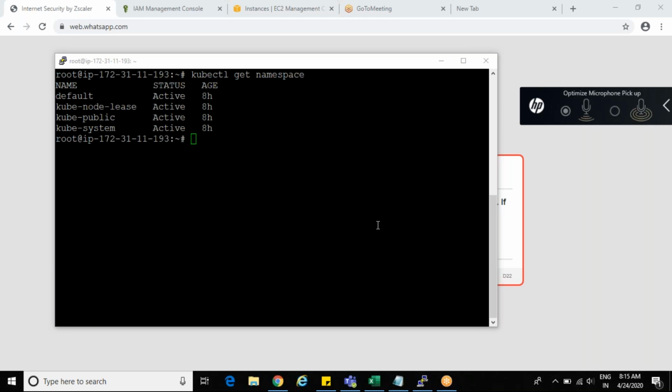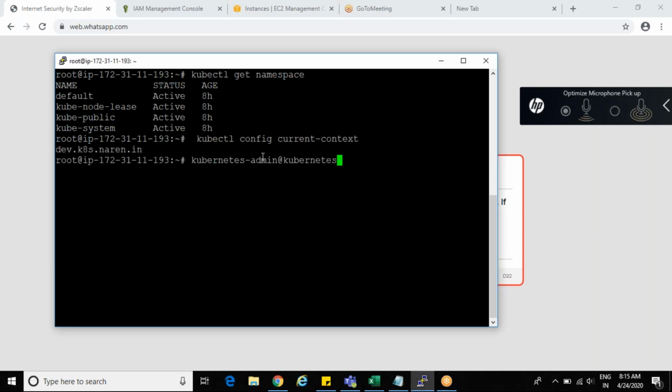Okay, yeah, go ahead with the next command. Amar, what exactly does a namespace do? Yes, yes. See, maybe once you create one, you can understand. Okay, okay.